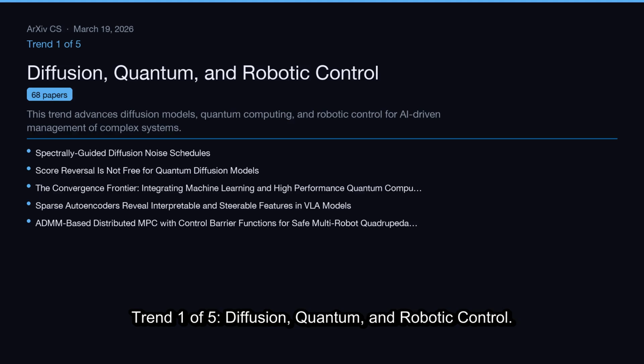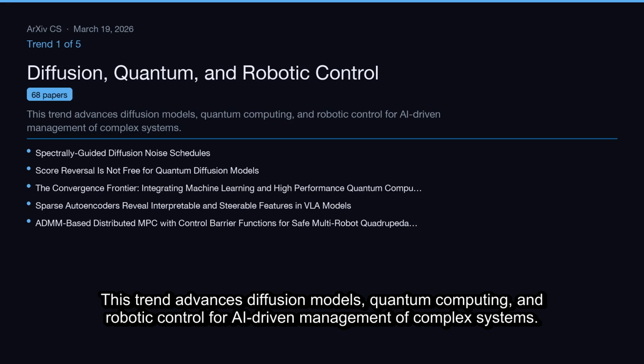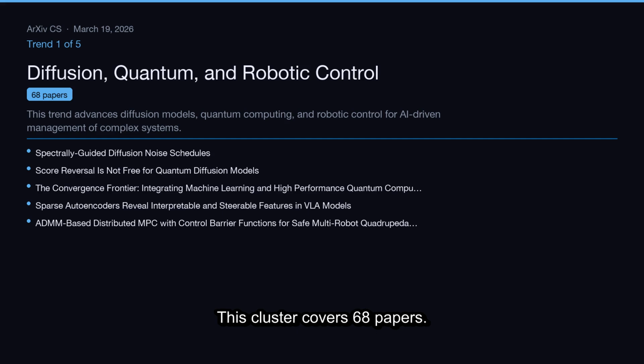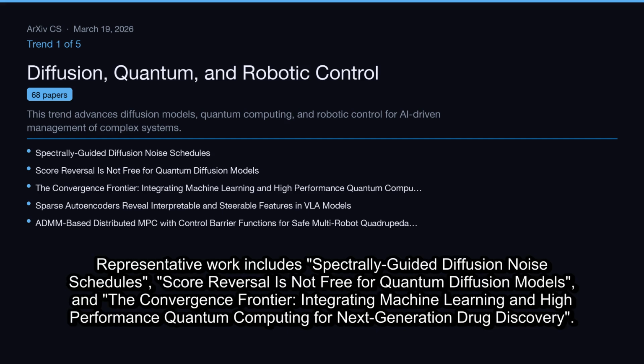Trend 1 of 5, diffusion, quantum, and robotic control. This trend advances diffusion models, quantum computing, and robotic control for AI-driven management of complex systems. This cluster covers 68 papers. Representative work includes spectrally guided diffusion noise schedules, Score reversal is not free for quantum diffusion models, and The convergence frontier, integrating machine learning and high-performance quantum computing for next-generation drug discovery.